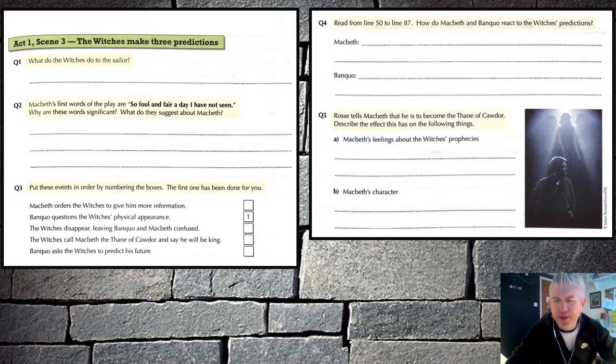You remember at the beginning of this scene, they're casting a spell because they're annoyed at a sailor's wife who didn't share chestnuts with one of the witches, and they decide to punish the wife by punishing the sailor. So, what do they do to him?